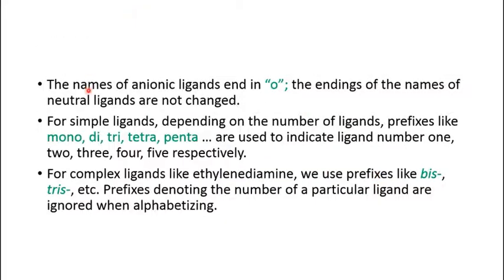Next comes, if the ligand is an anion, then you need to end with O. Anionic ligands should end with O. Then the simple ligands can be named with prefixes like mono, di, tetra, penta, etc. If the ligands are complex, then bis, tris, tetrakis should be added.